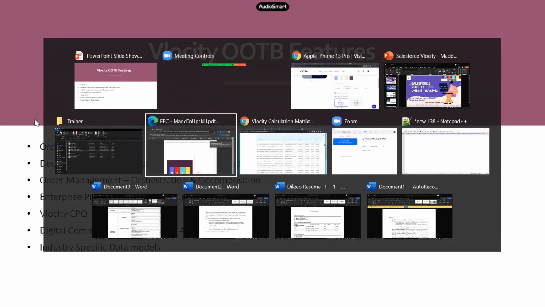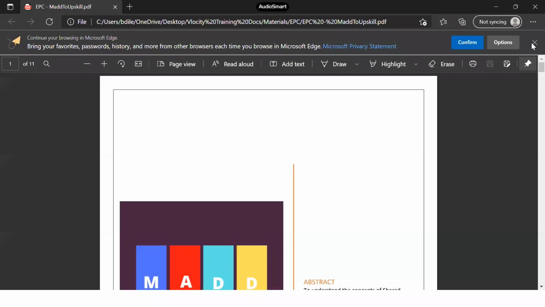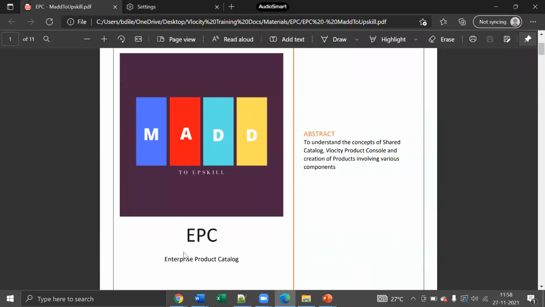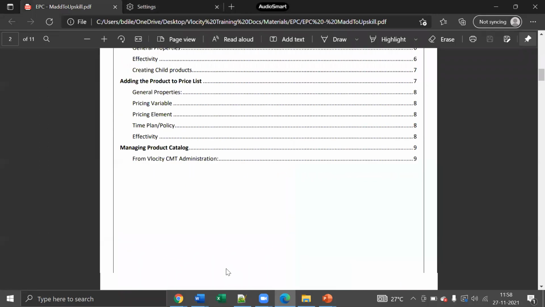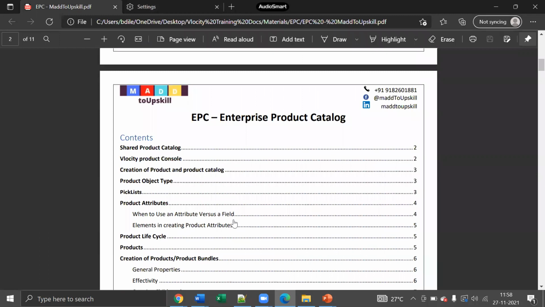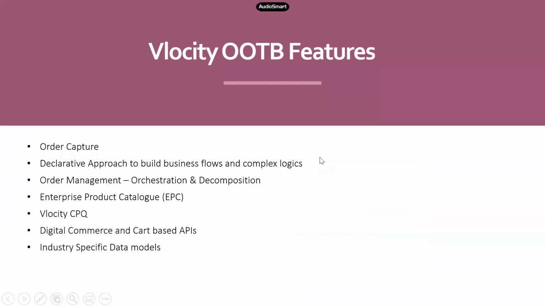Also, I have some documentation which, out of my own interest, I have created. For example, EPC Enterprise Product Catalog. Maybe after the training, if you want it for some reference, you can use these documents, which have all the details on how to create these individual components. Once you enroll as part of the training, we'll provide all this documentation.